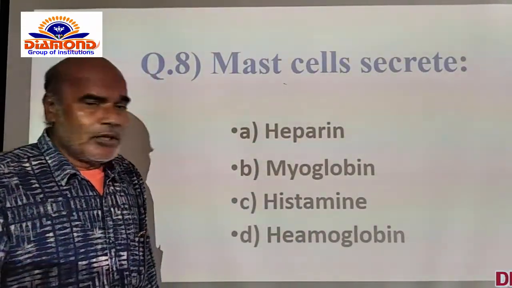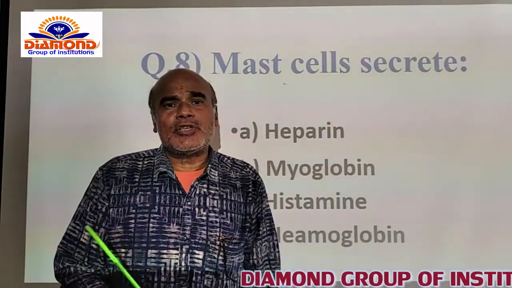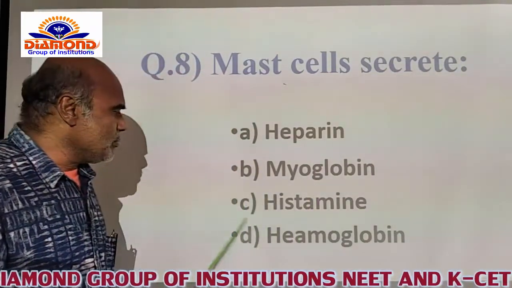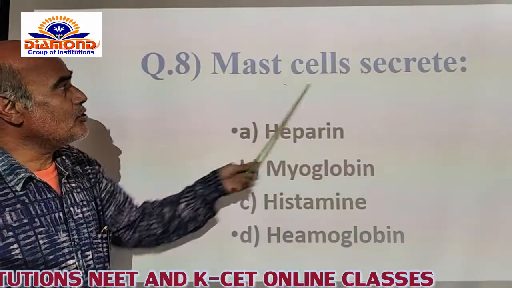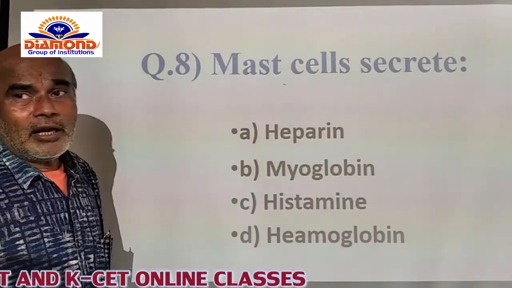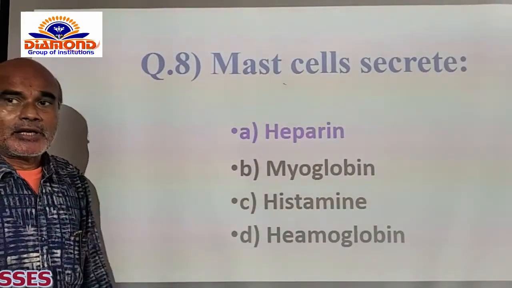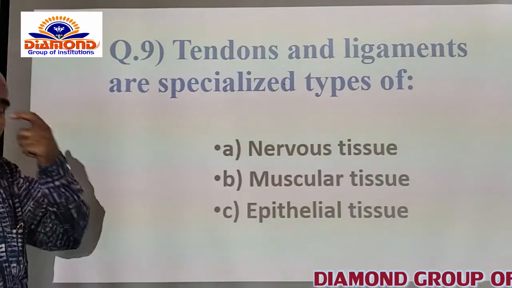And D, the hemoglobin. You know that hemoglobin is naturally synthesized by the bone marrow of the human body itself. That's why among A, B, C, D, option A is the correct option for the secretion of the mast cell, which is called heparin itself. So now you have option A as the correct option. Now we go for the other question.